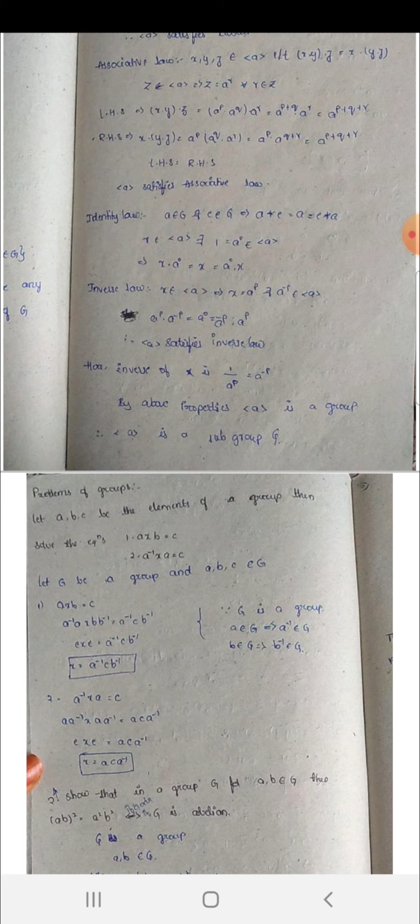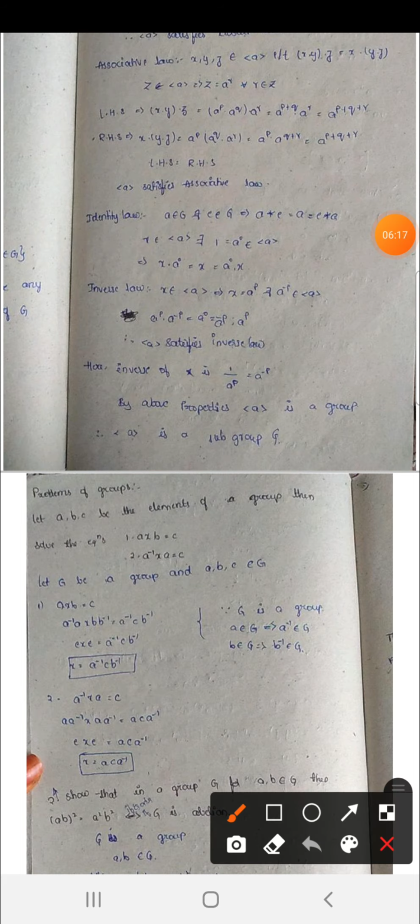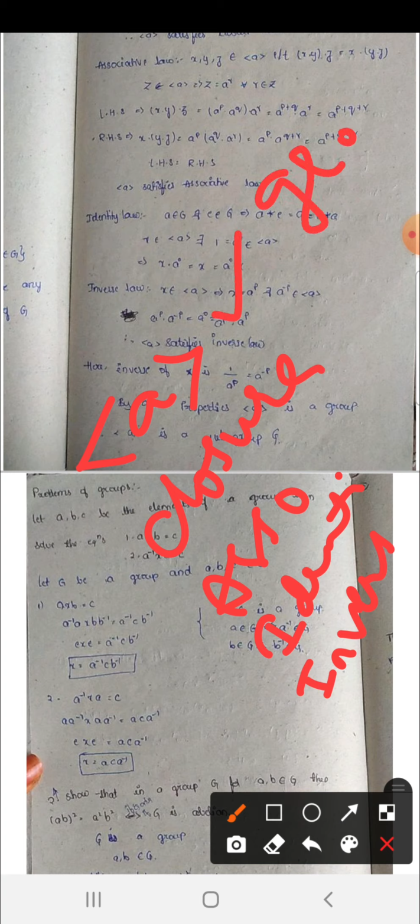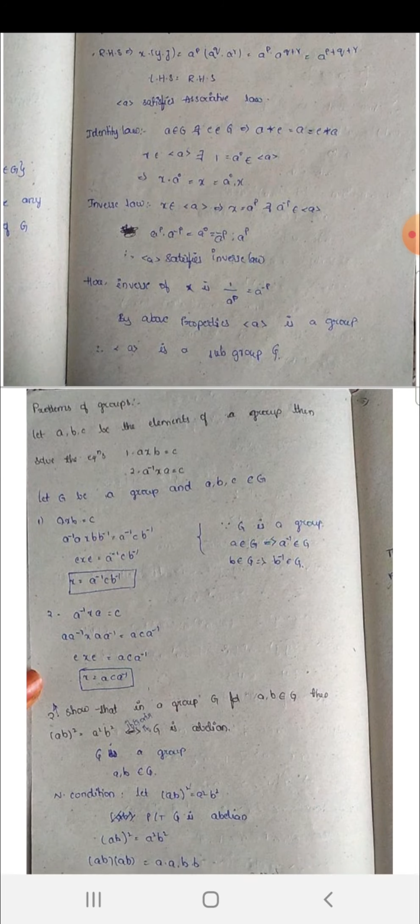It satisfies the inverse property. So generator a satisfies closure, associative, identity, inverse. So that is nothing but generator a is a group, that is nothing but generator a is a subgroup of G. Okay, generator a is a subgroup of G.